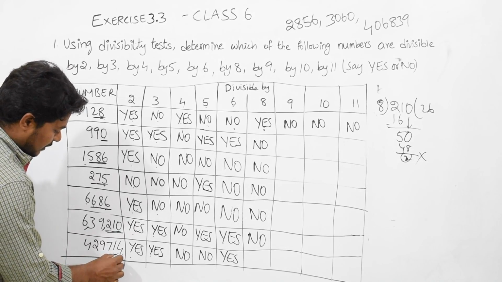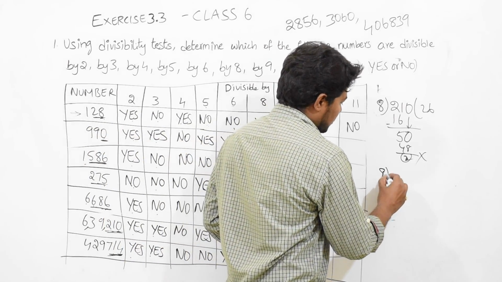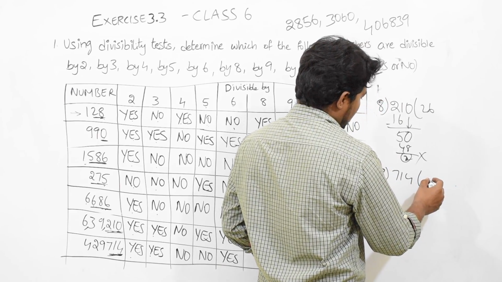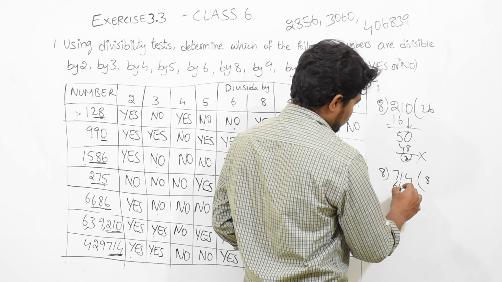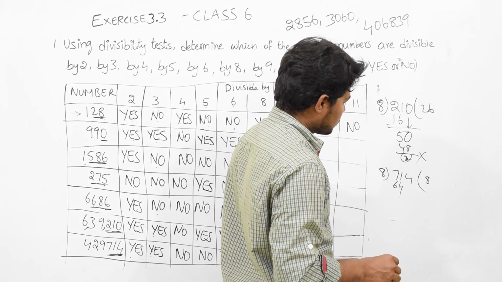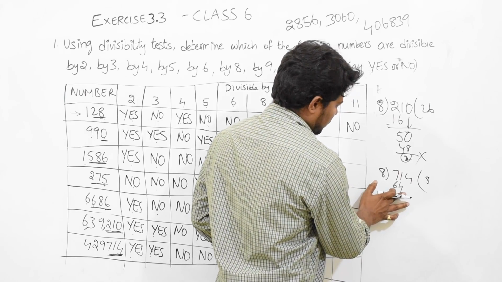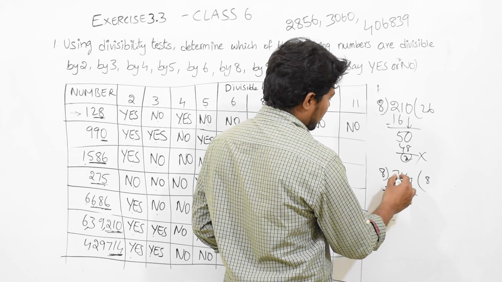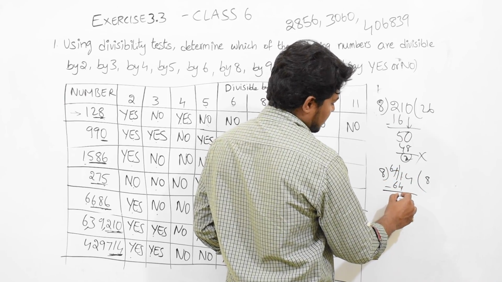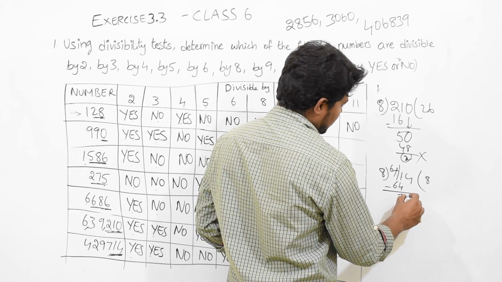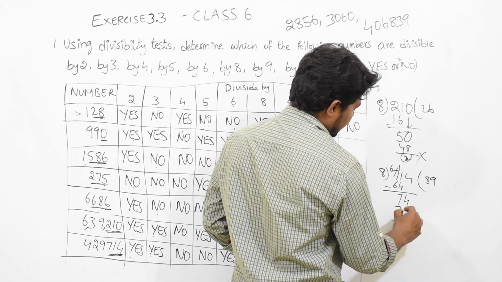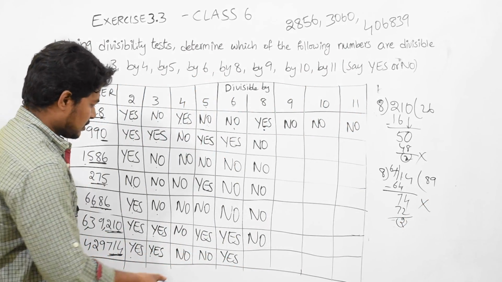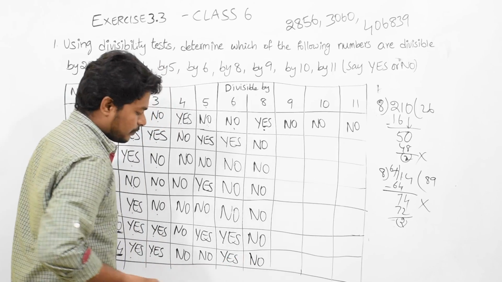So it is 714. 8 6s are 48, 8 8s are 64. 8 9s are 72. So this will be correct. Minus 1 minus 4 not possible. So take borrow. 11 minus 4 is 7. 6 minus 6 is 0. So it is 74. 8 9s are 72. Remainder will be 2. So this is also not divisible. Right? So this is also not divisible by 8.